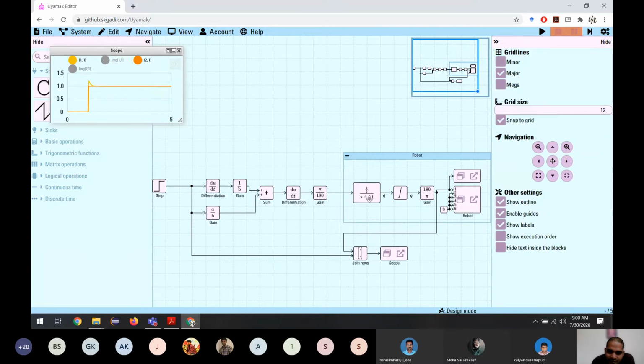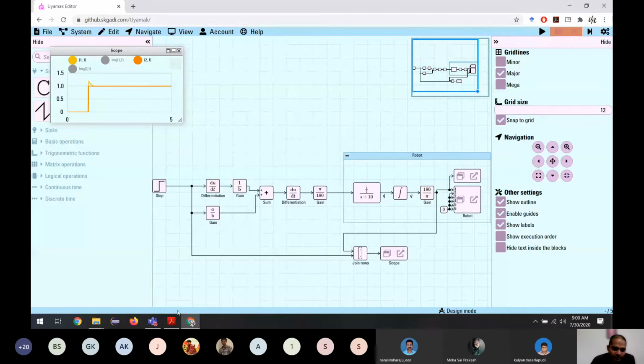So S plus 10 means what? This denominator we put up like a numerator, and let's see what happens. S is differentiation plus 10, right? And this numerator becomes the denominator. So S divided by denominator and 10 divided by this.